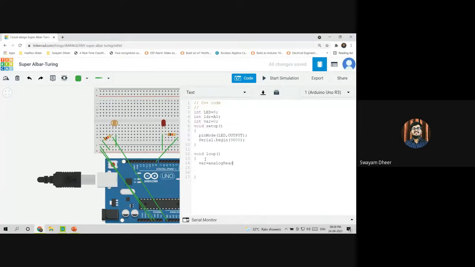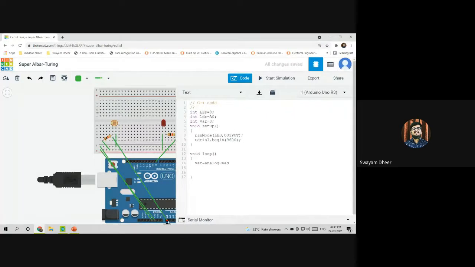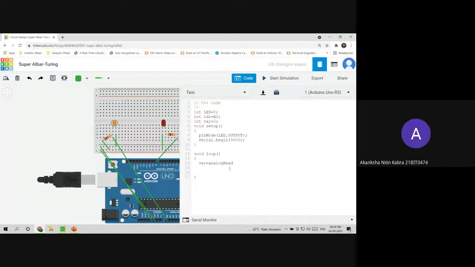See why I am using analog read here, because I told you, right? The photoresistor gives analog signals, and it is also connected to the Arduino analog pin A0, right? Yes. So I'll be using the analog read function here to get the values from the photoresistor. Okay. So analogRead of LDR.